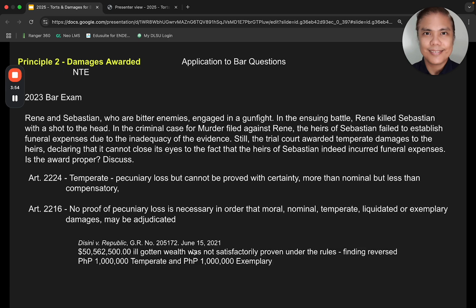And in the case of Decini, even if the 50 million ill-gotten wealth was not satisfactorily proven, because under the rules the evidence was not enough to prove this fact, the Supreme Court said you cannot find liability for 50 million ill-gotten wealth without complying with the rules on evidence. But the Supreme Court still awarded 1 million temperate and 1 million exemplary damages.